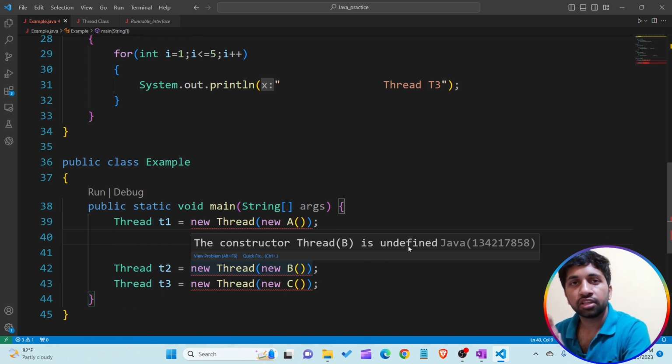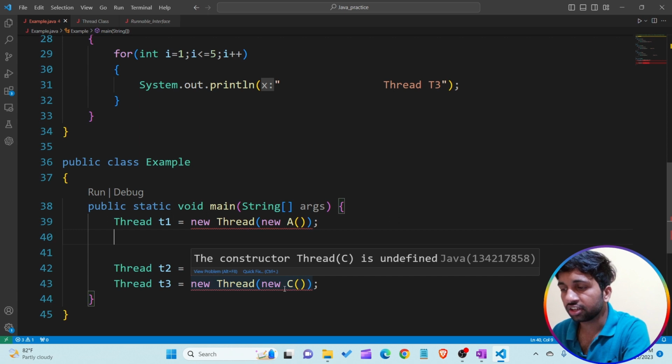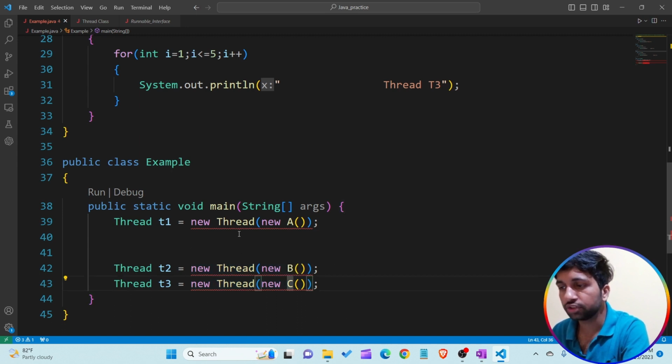It means the thread class has no constructor that contains the object of class B. If I hover on the third, you can see the constructor Thread(C) is undefined, meaning the thread class has no constructor that takes the argument of class A, class B, or class C. There is no constructor that takes the argument of any user-defined class. So there is an error thrown by VS Code.